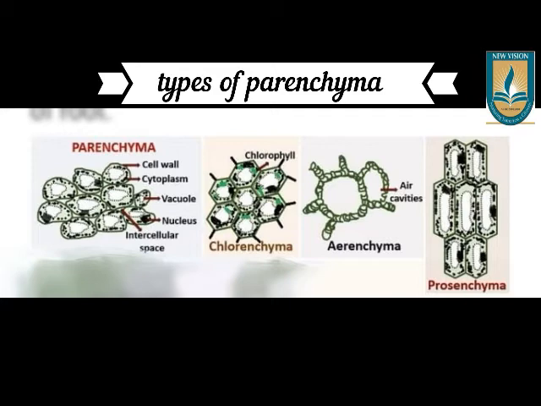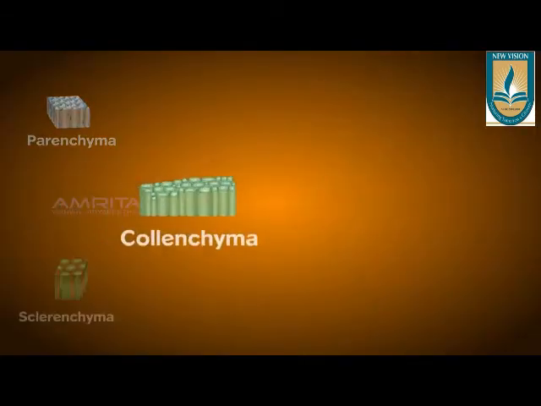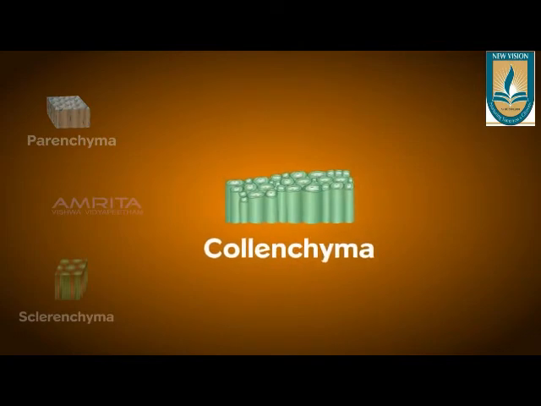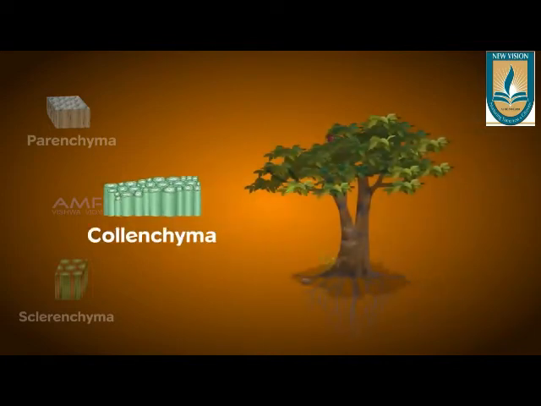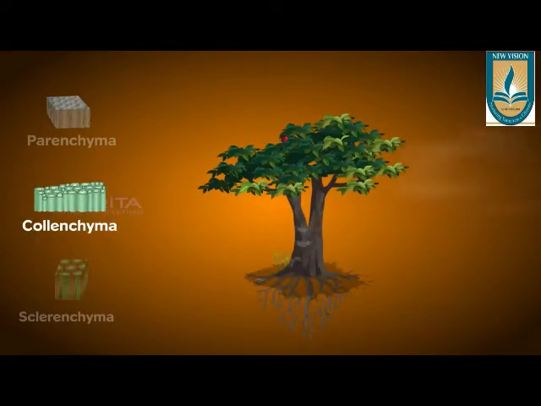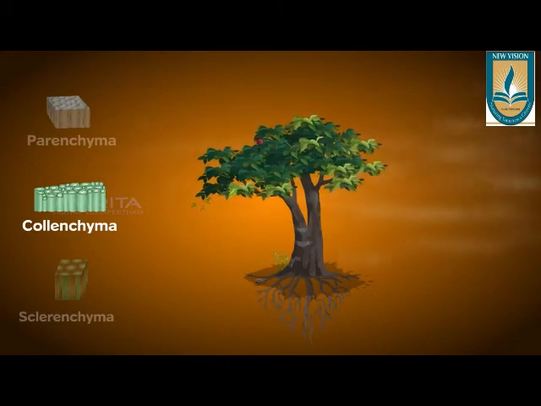The next type of simple permanent tissue is collenchyma. Collenchyma tissue is composed of elongated cells which do not have any intercellular spaces between them. These cells help in providing the plant mechanical support and, at the same time, flexibility.